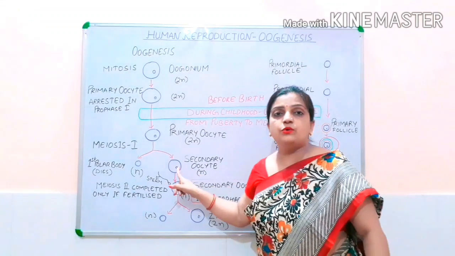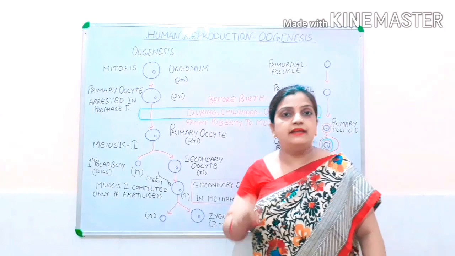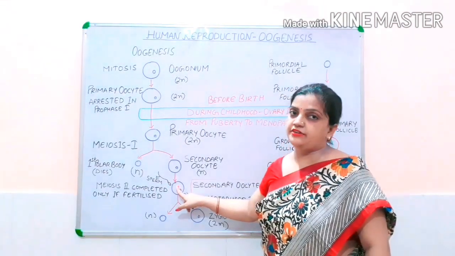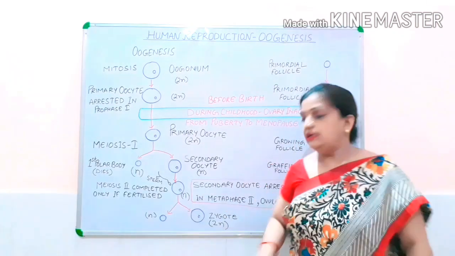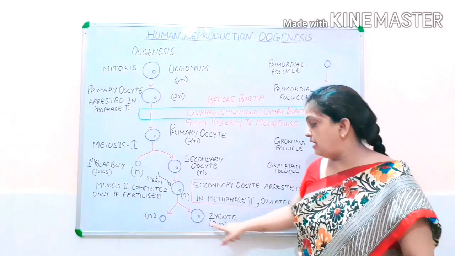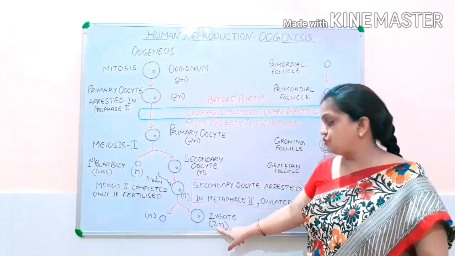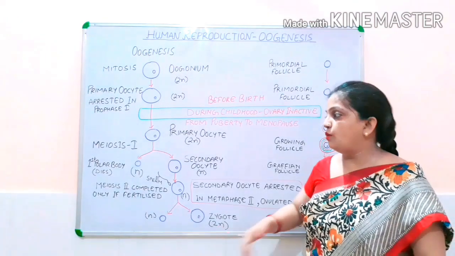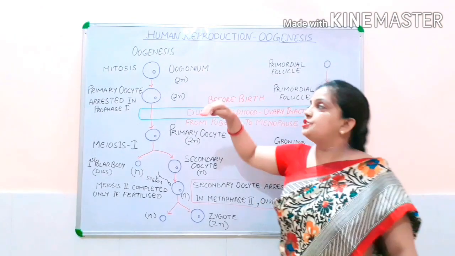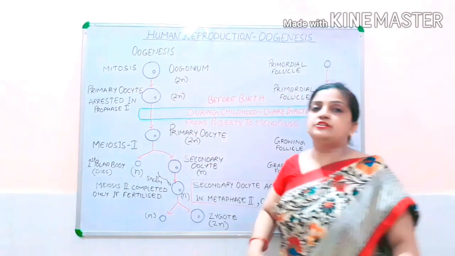This secondary oocyte, children, will complete the meiosis second only if the sperm fertilizes this secondary oocyte, and then only the zygote formation will take place, and this zygote will change into a diploid structure, which is your 2N structure. Hope children this is understood to you all, that the oogonium, which is a diploid structure, is formed by mitosis division to increase in number.